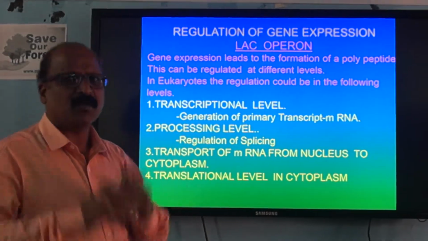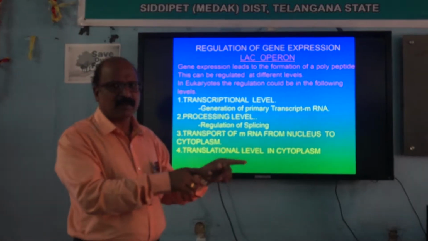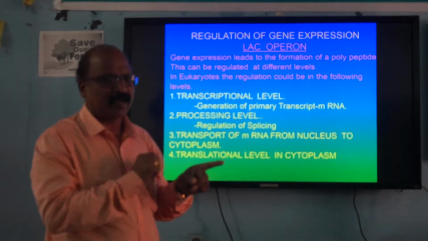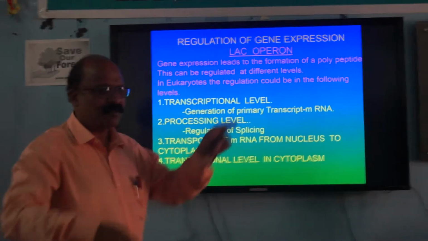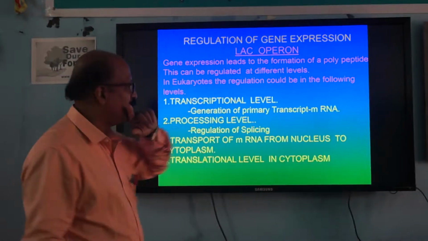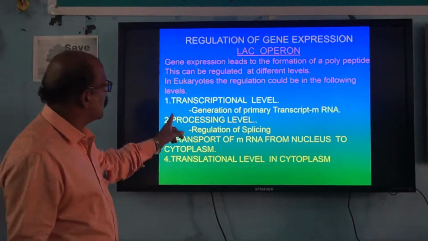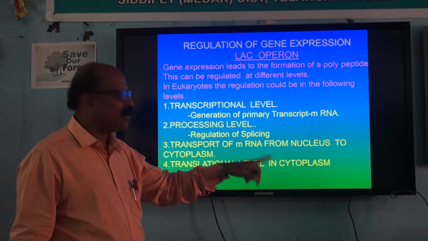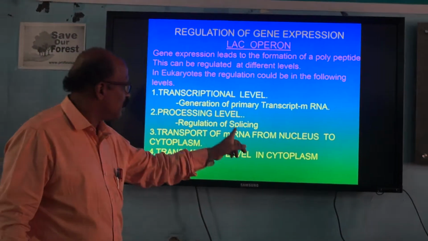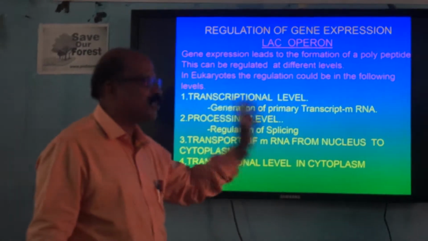To synthesize this protein, whether the lactose is available or not is a conditional thing. In the synthesis of the gene essential for beta-galactosidase enzyme, there are four important levels. One is the transcriptional level, second is the processing level, third is the transport of mRNA from nucleus to the cytoplasm, and fourth is the translational level in the cytoplasm.